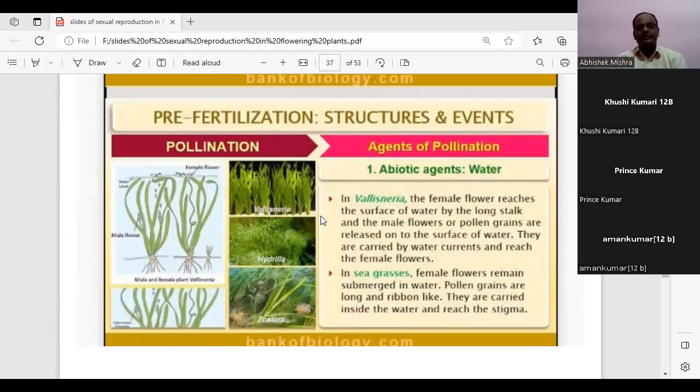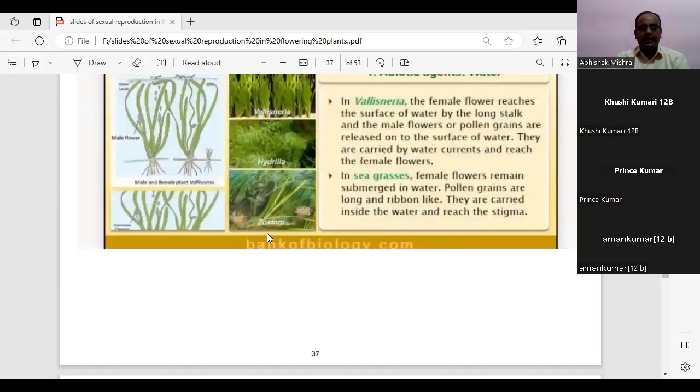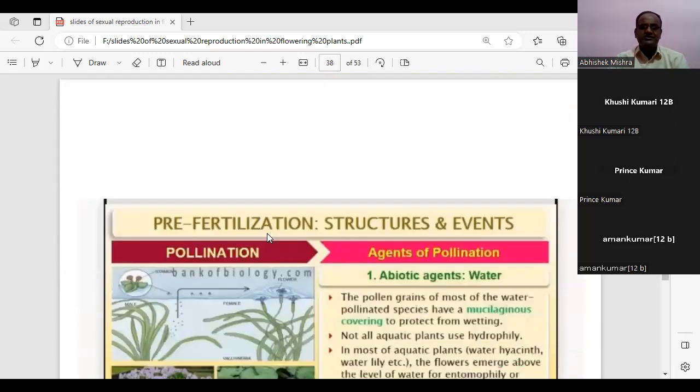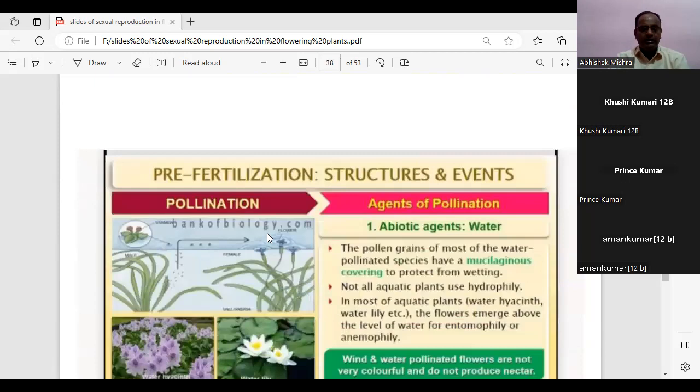In Vallisneria, the female flower was at the top and the male flower was submerged. But in seagrasses, the female flower is submerged, but the male flowers are at the top, and the pollens are hence transferred and need the water for the transfer.